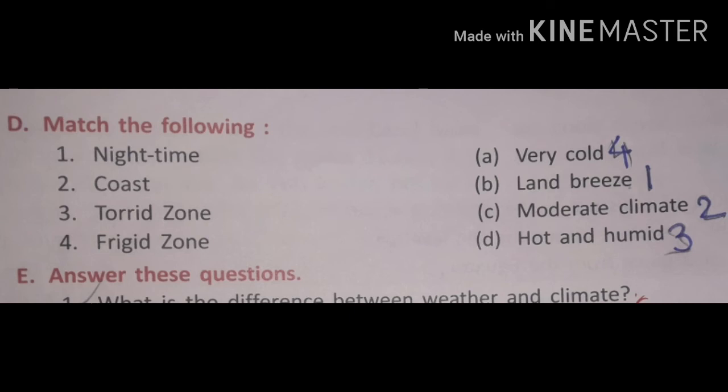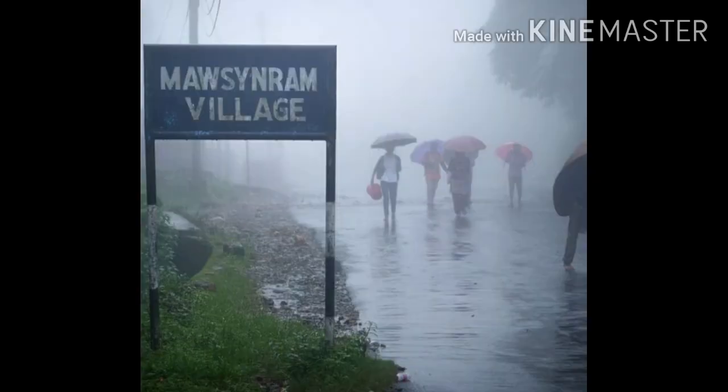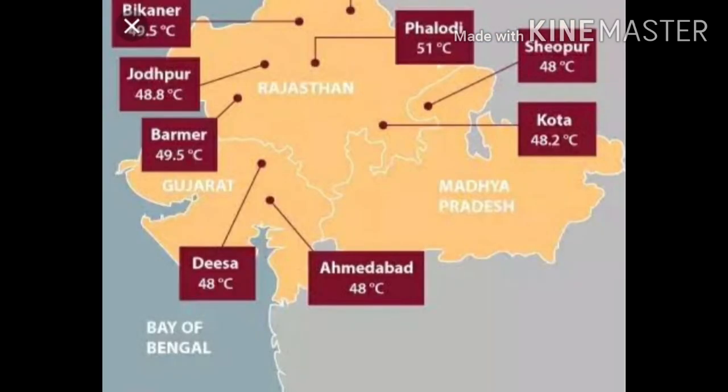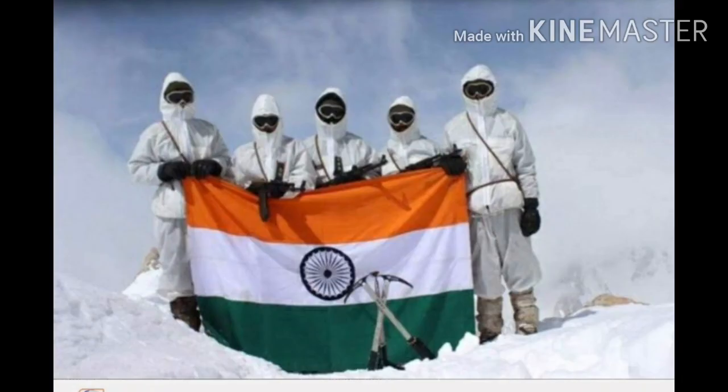Now let's read and gain knowledge for future references. Mawsynram in Meghalaya is the wettest place in the world. The highest temperature ever recorded in India is 50.6 degrees centigrade, and that was in Alwar, Rajasthan. The lowest temperature ever recorded is minus 45 degrees, and that was in Siachen Glacier in Jammu and Kashmir.